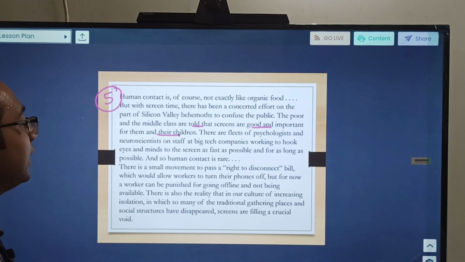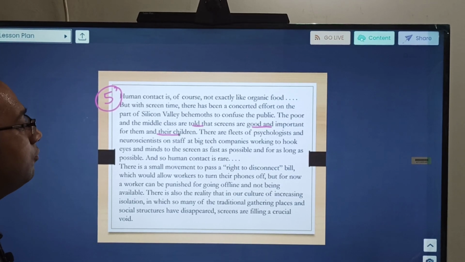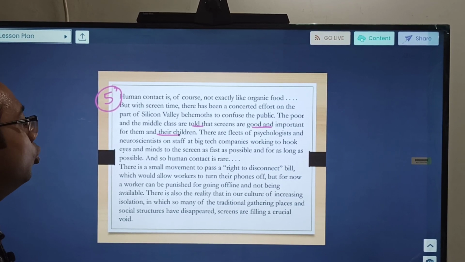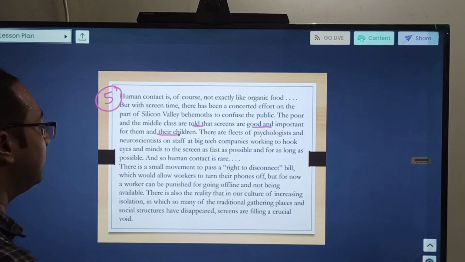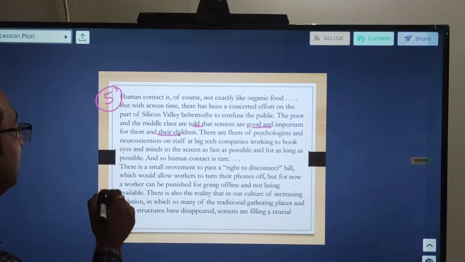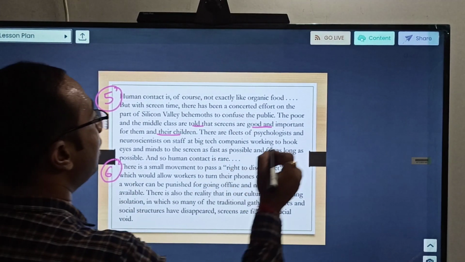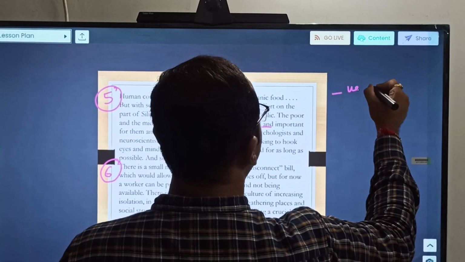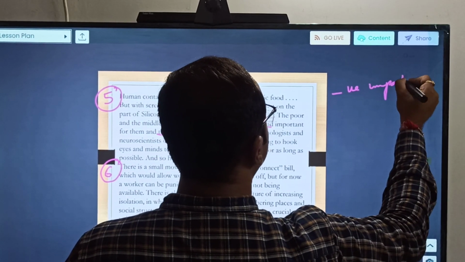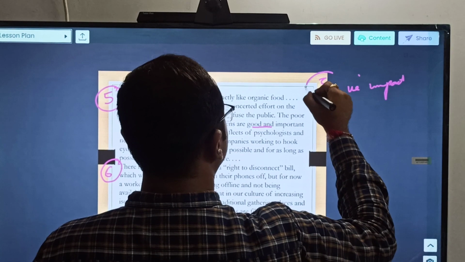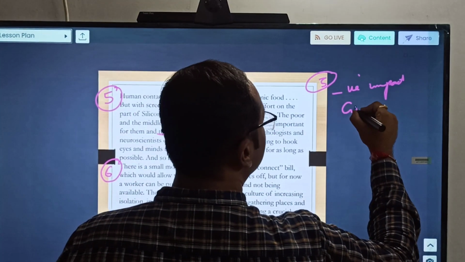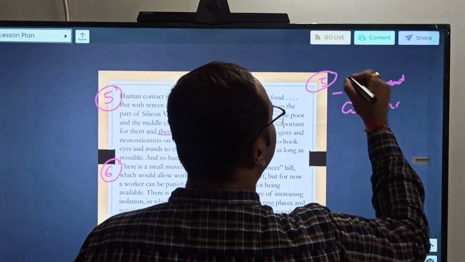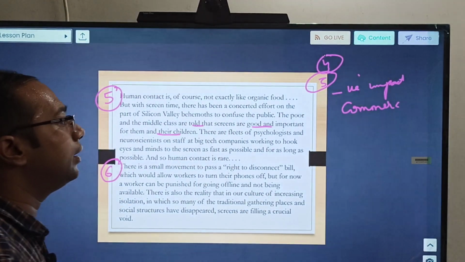There are fleets of psychologists and neuroscientists on staff at big tech companies working to hook eyes and minds to the screen as fast as possible and for as long as possible, and so human contact is rare. There is a small movement. So this paragraph was again about the negative impact, and it was in a way saying how commercialization is further strengthening. So paragraphs 4 and 5 are kind of related ones.